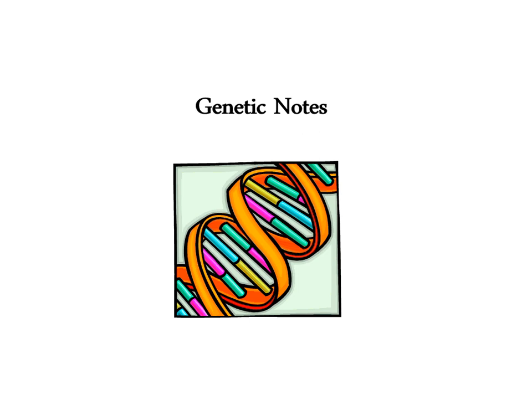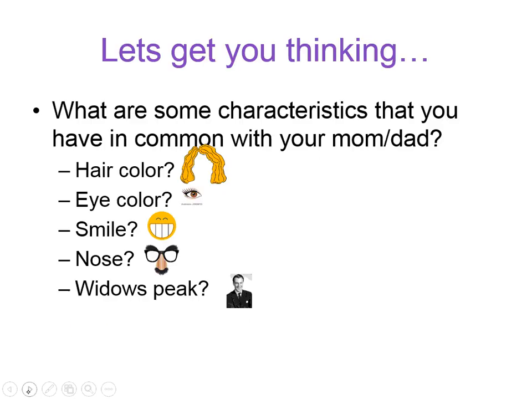Okay, so we're going to start talking about genetics and what that is. When we're starting genetics, we have a lot of vocab that we need to know. But what we're going to start with first is I want you to start thinking of some characteristics that you have in common with your mom or your dad, such as hair color, eye color, your smile, maybe your nose, do you have a widow's peak, different characteristics that maybe your mom or your dad have that you also have.